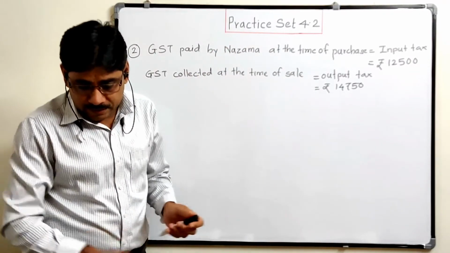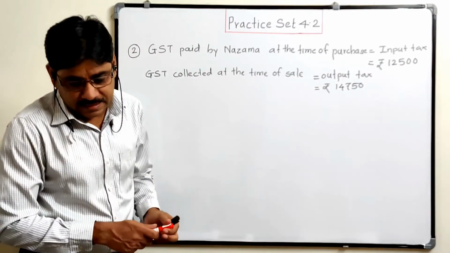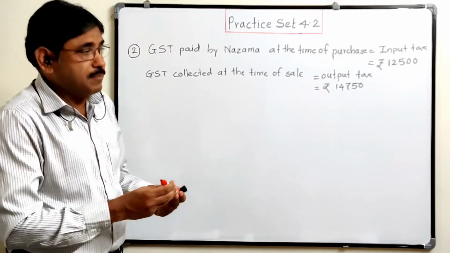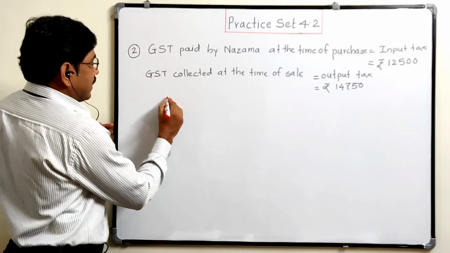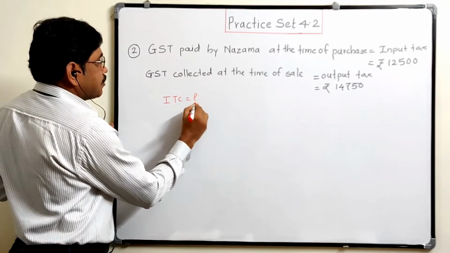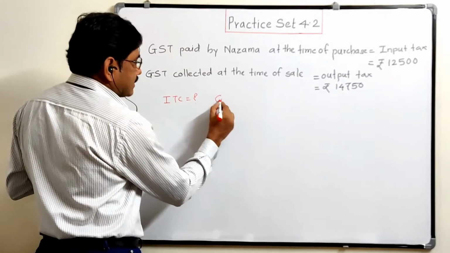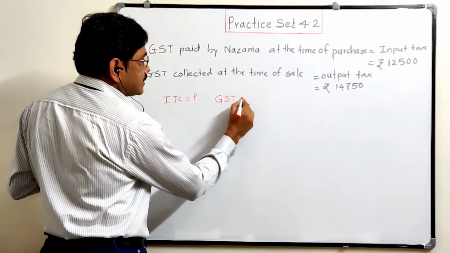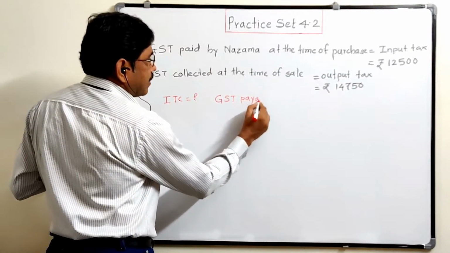Now what we have to find? The ITC and the GST payable. Those two things we have to find. First one is ITC, input tax credit, and the second thing is GST payable.